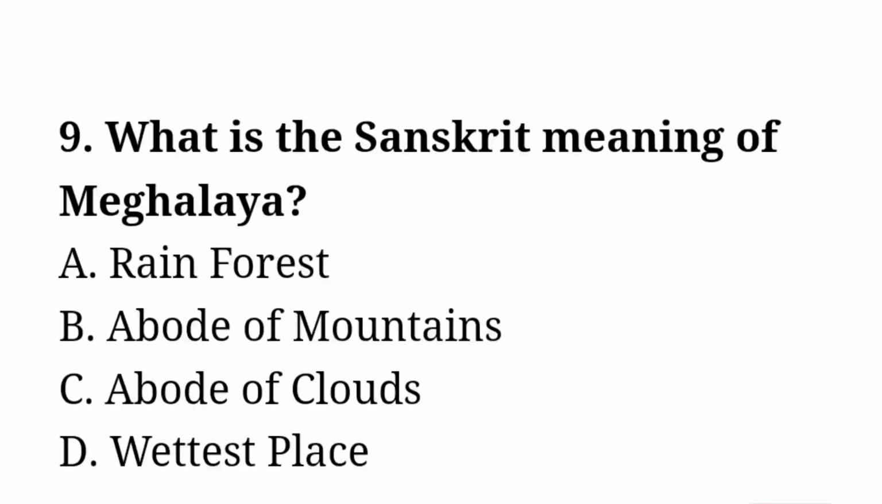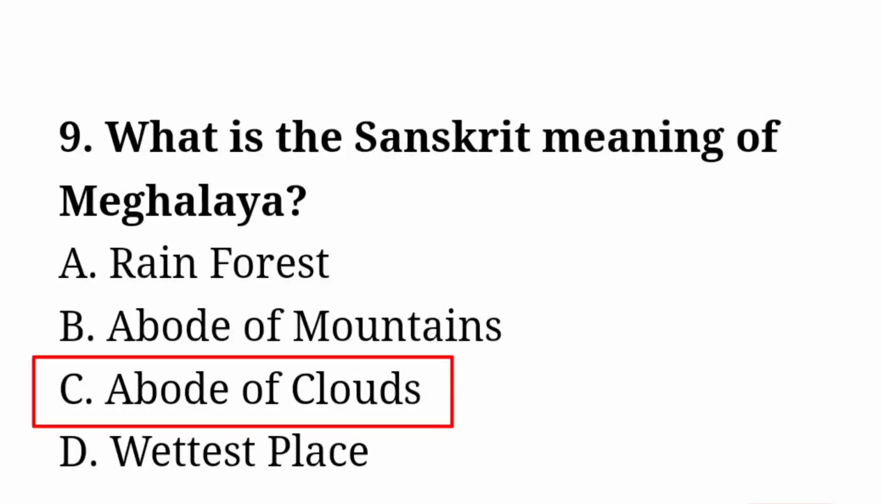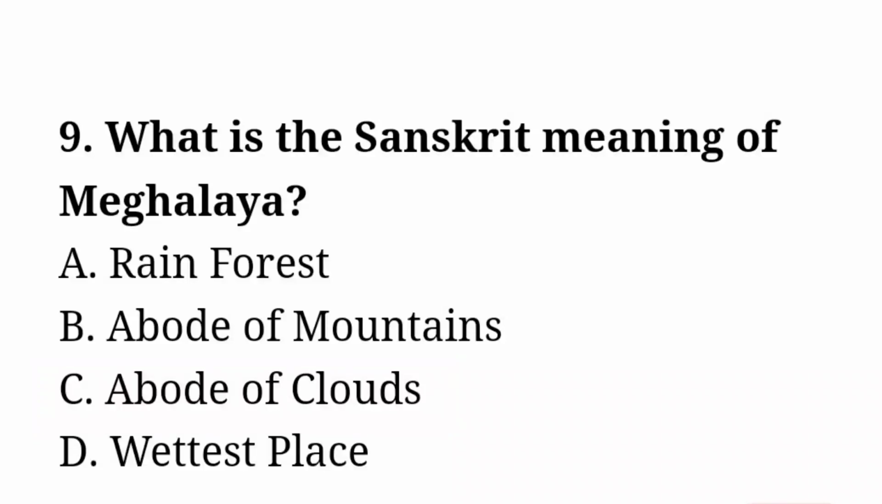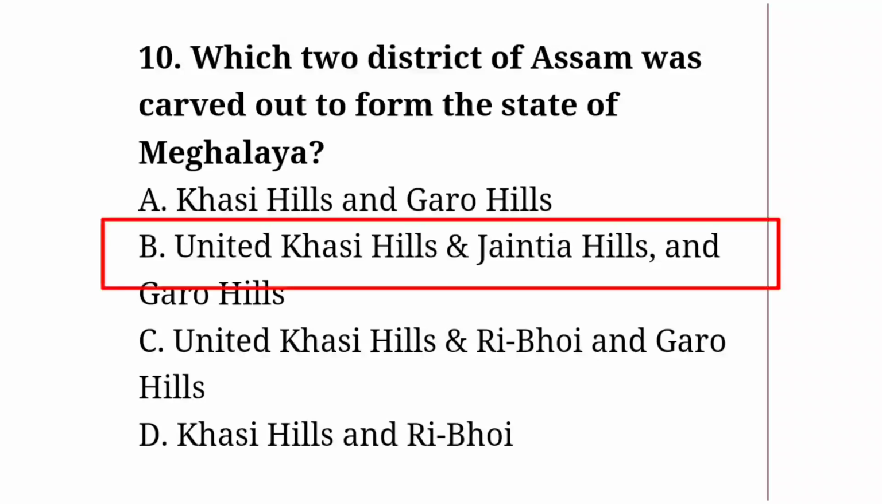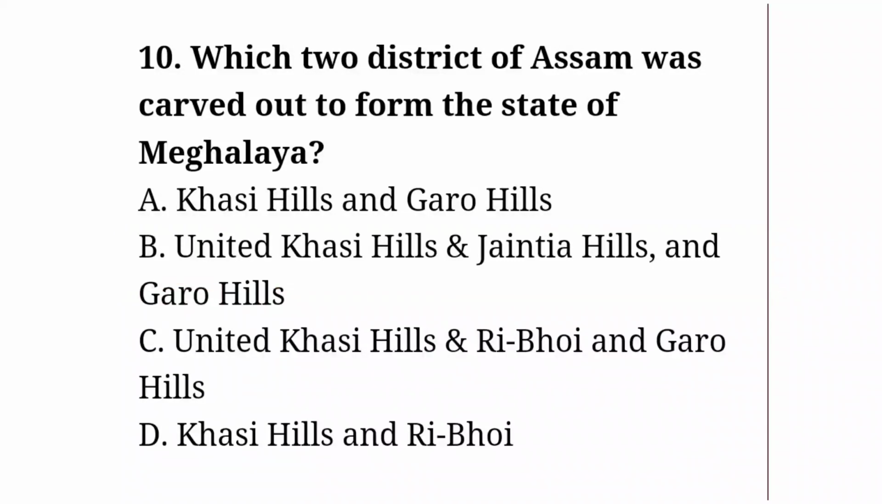Number 9. What is the Sanskrit meaning of Meghalaya? Option C, Abode of clouds is the correct answer. Number 10. Which two districts of Assam were carved out to form the state of Meghalaya? Option B, United Khasi Hills and Jaintia Hills, and Garo Hills is the correct answer.